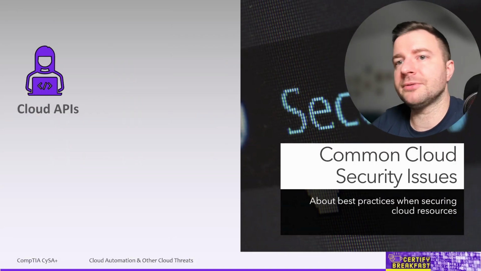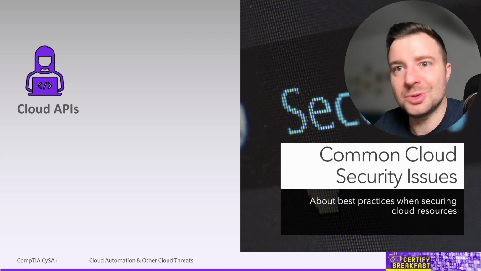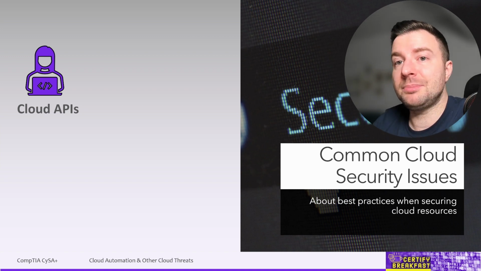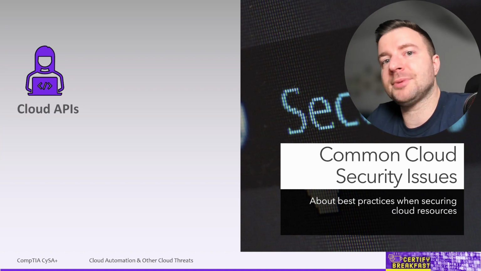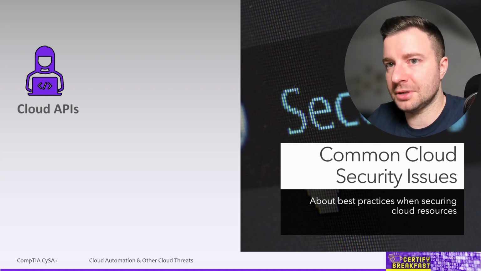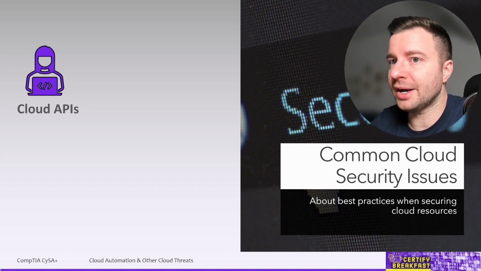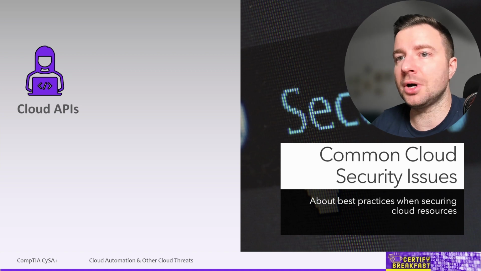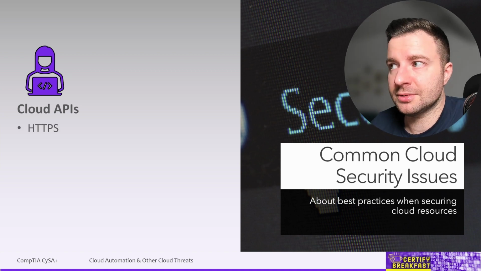Now, let's cover a couple of the most common security issues or threats that tend to happen when you're using a cloud environment. APIs, first of all. Any API that you might be using, for example, the API of the cloud service provider itself, is a security concern in itself. You can either use the API of the cloud provider, or you might have an API exposed in your own applications running in the provider's cloud. And some basic principles apply here.